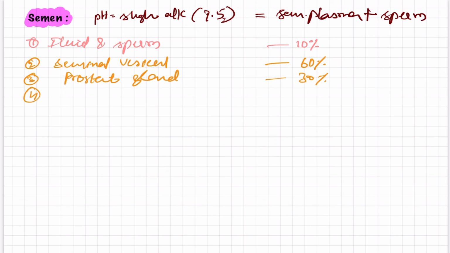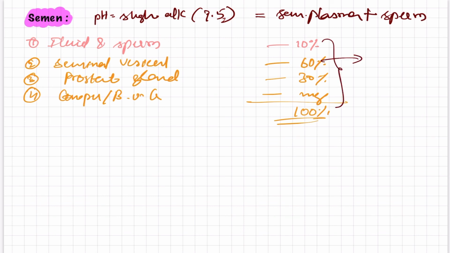And the Cowper's or bulbourethral gland is nearly negligible. So all these nearly constitute 100%. When we analyze these, the maximum percentage comes from the seminal fluid. That can be asked as an MCQ.